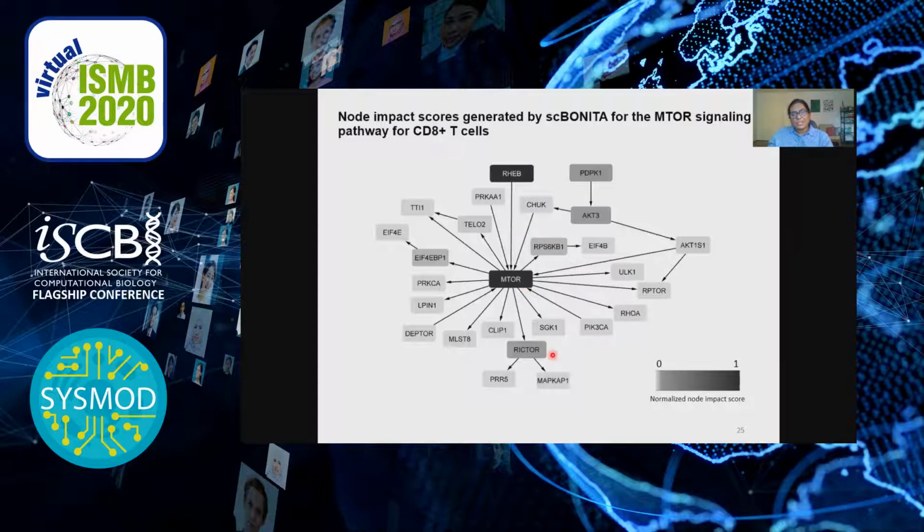We've also previously shown that this impact score is not correlated with graph-theoretic measures of node centrality. We hope that single-cell Bonita's node impact score will enable experimental biologists to prioritize genes or proteins for perturbation analysis through either over or under expression.